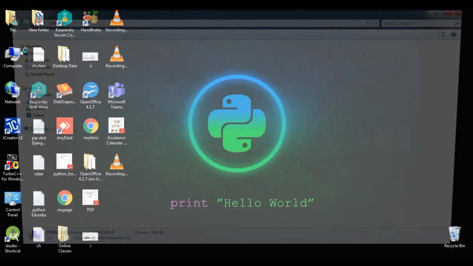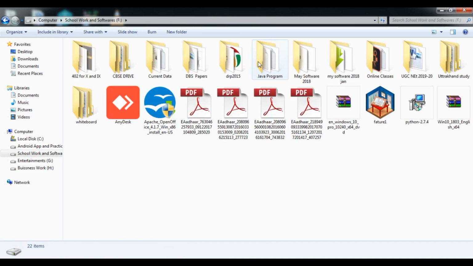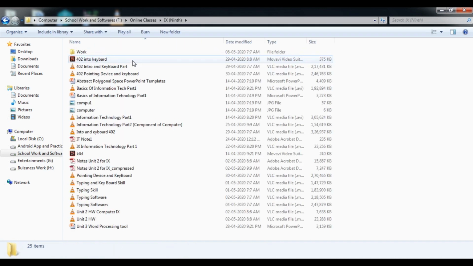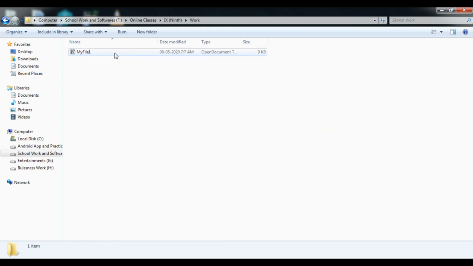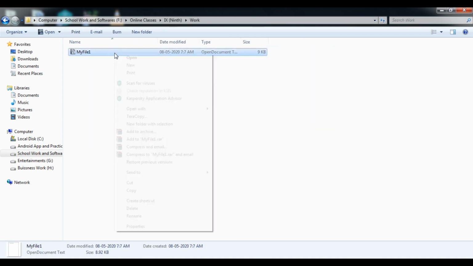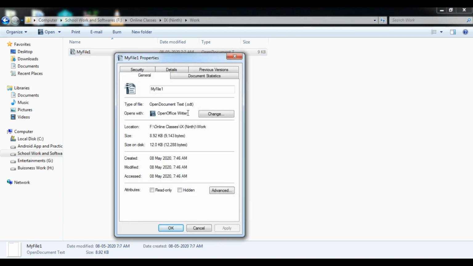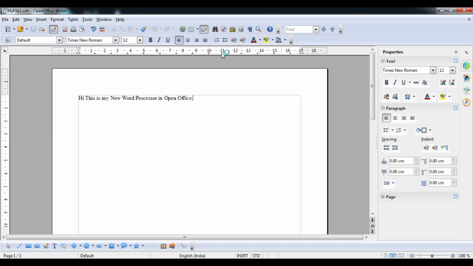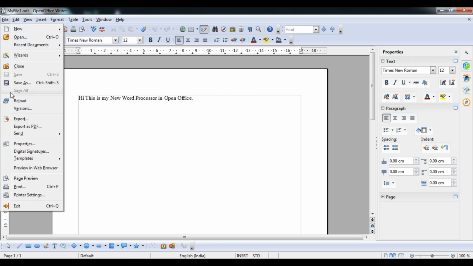We have to open My Computer. Within that, go to online classes, then class 9th, and inside that work. You can see this file has been created. Now you can open the properties, and you can see the ODT format, that is Open Document Text format. Okay students, now double click it and it will open in front of you directly.